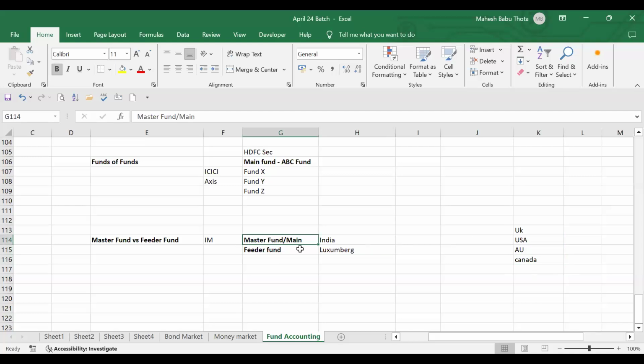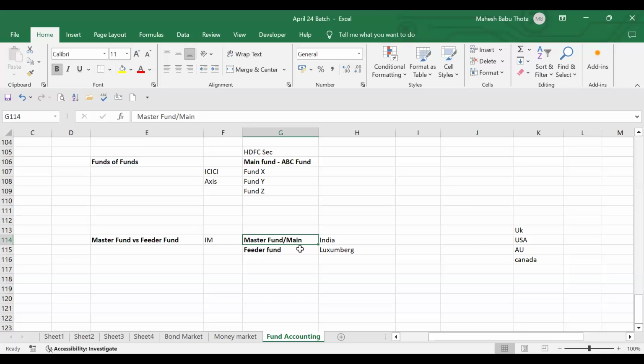That's it. Feeder means we are feeding. What is the feeding? We are collecting and giving it to the main fund. So basically, it's feeding money to the main fund. Only for feeding purposes have we established this fund. That is called a feeder fund. Understood? Yes, sir. Okay. Everyone? Yes, sir.